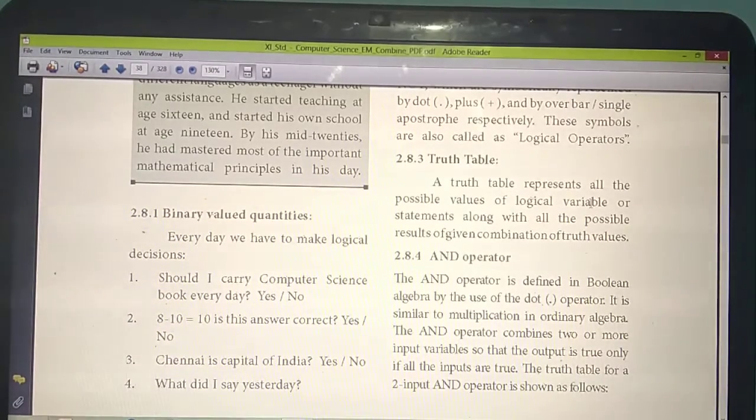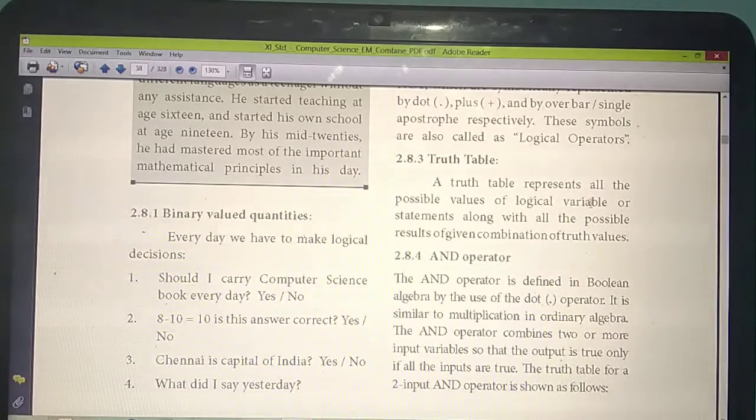Okay, this is the definition. So what does a truth table represent? Possible values for the variables. For example, you have defined two variables A and B. The answer will be either true or false, that means 0 or 1. That is the possible value: A and B will get the answer either 0 or 1. The variables we call logical variables.